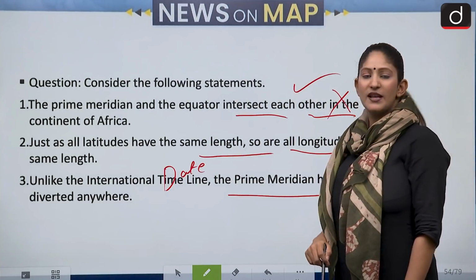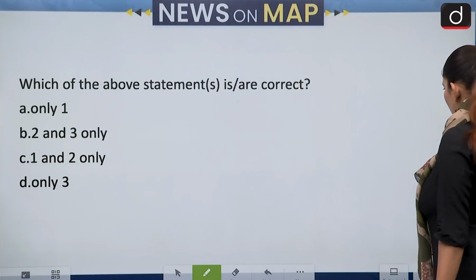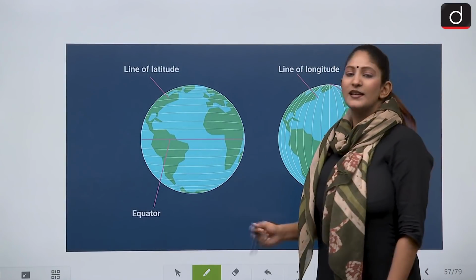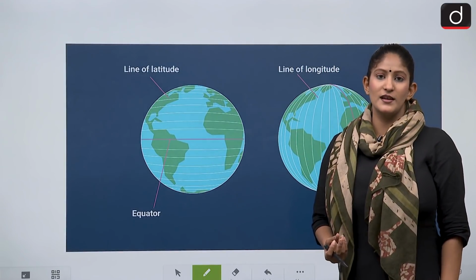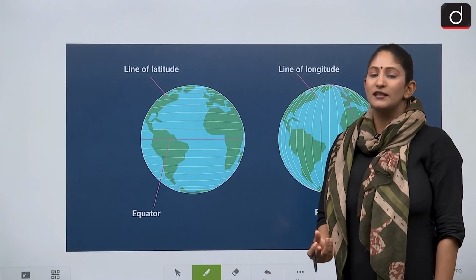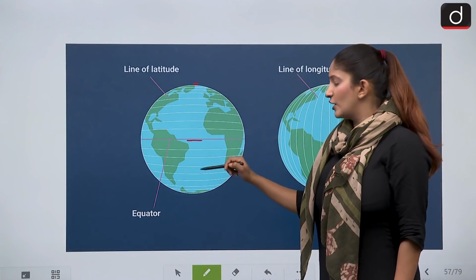Just as all latitudes have the same length. Latitudes have the same length? No, they do not. Longitudes are of the same length, but latitudes are not, because the Earth's shape is a spheroid. That is the reason the length is shorter at the poles and largest at the equator.